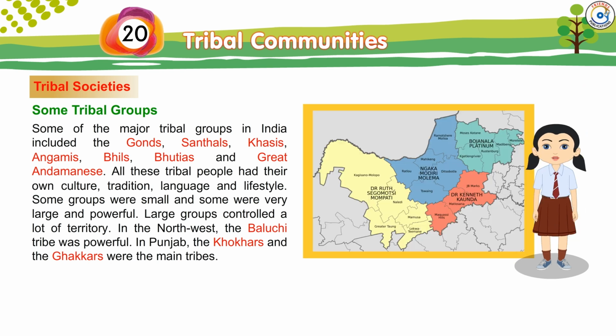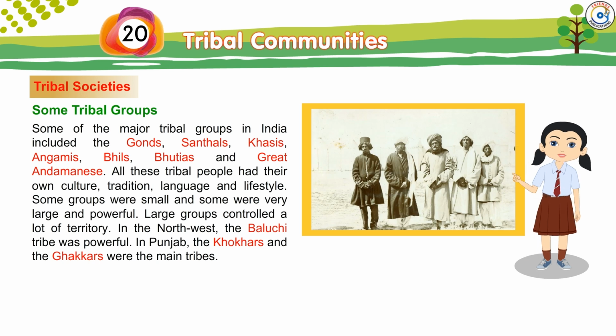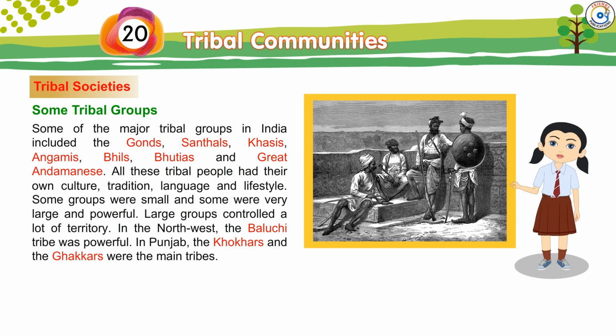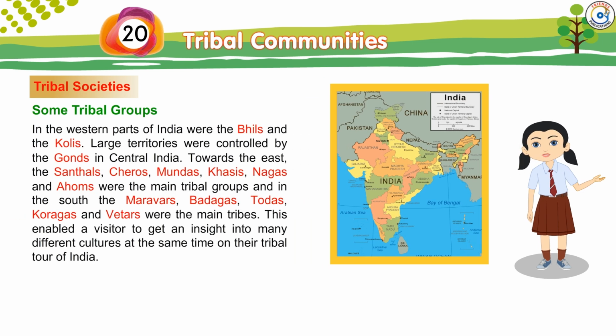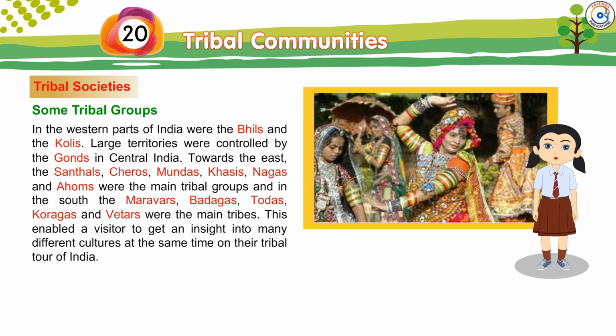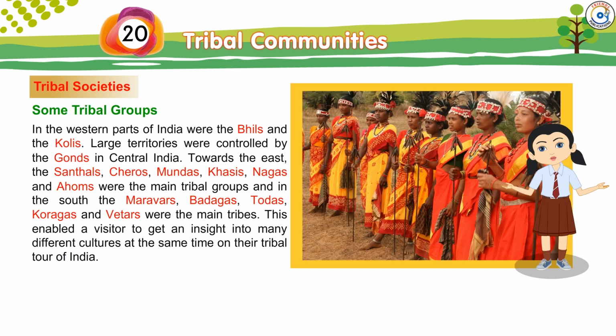In the northwest, the Baluchi tribe was powerful. In Punjab, the Khokhars and the Ghakkars were the main tribes. In the western parts of India were the Bhils and Kolis. Large territories were controlled by the Gonds in central India.